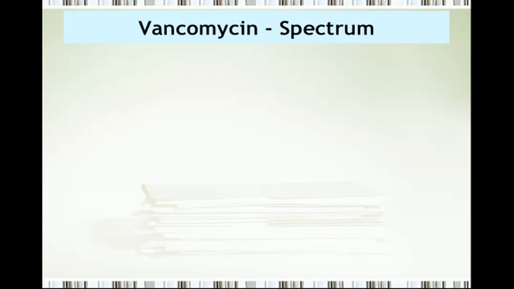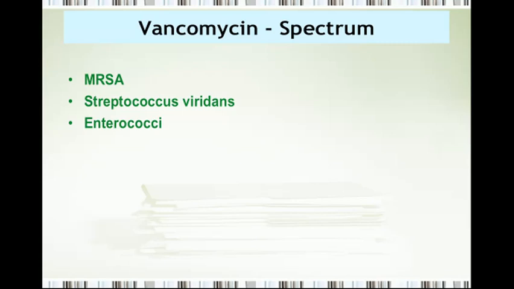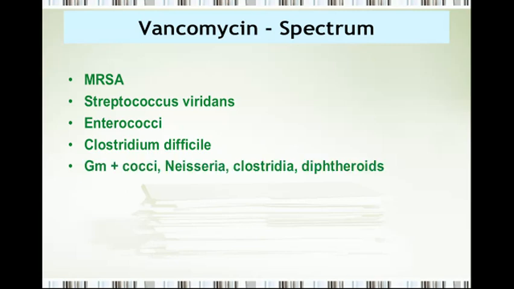Let's have a look at the spectrum of use for vancomycin. It can be used against MRSA, methicillin-resistant Staphylococcus aureus, then Streptococcus viridans, Enterococci, Clostridium difficile, a very important indication for the use of vancomycin: Clostridium difficile induced pseudomembranous enterocolitis. Then the gram-positive cocci; you can use it against Neisseria, Clostridia, and diphtheroids.